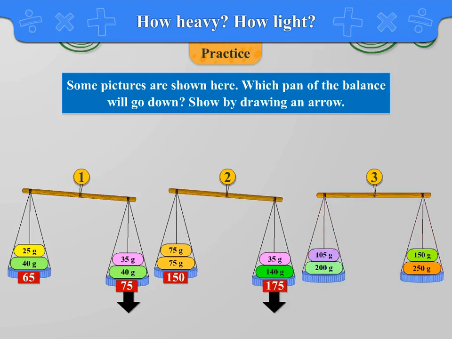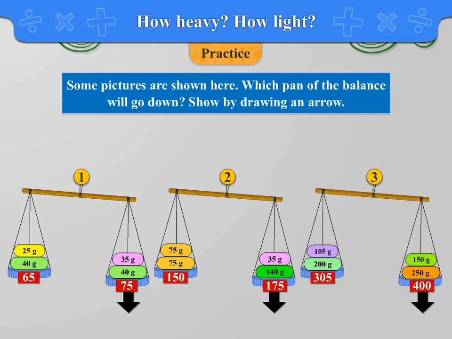In the first pan, there are two weights, 105 gram and 200 gram. That is total weight of 305 gram. In the second pan, we have 250 gram and 150 gram. That is total 400 gram. Among these two, the pan with 400 gram is heavier. So, the second pan will go down.